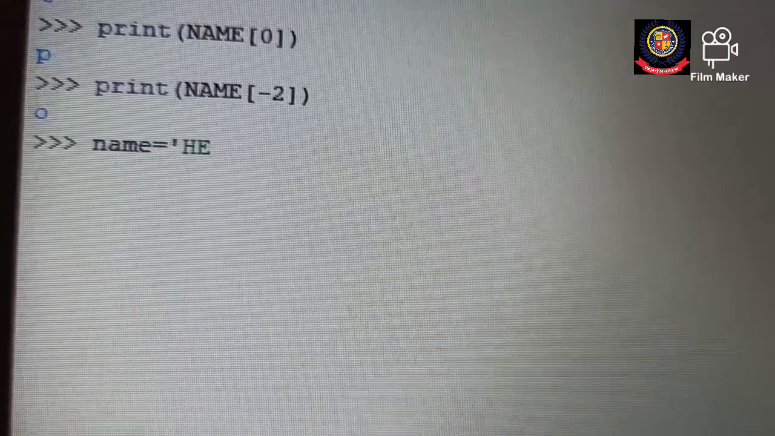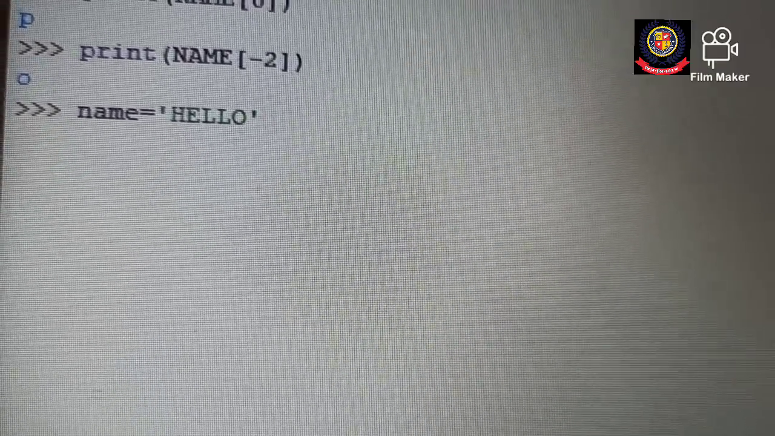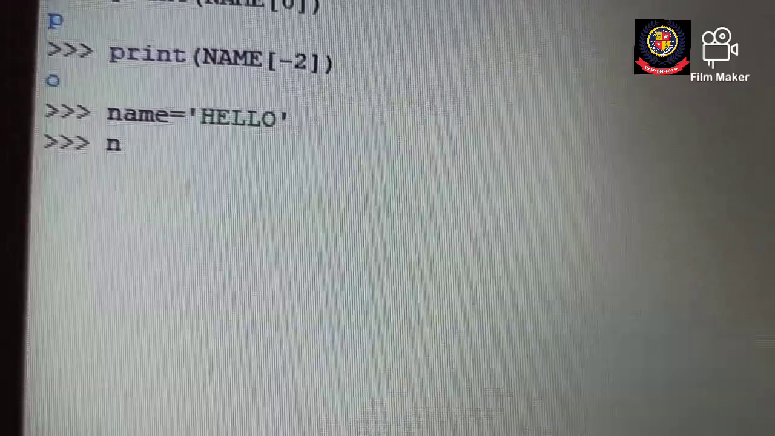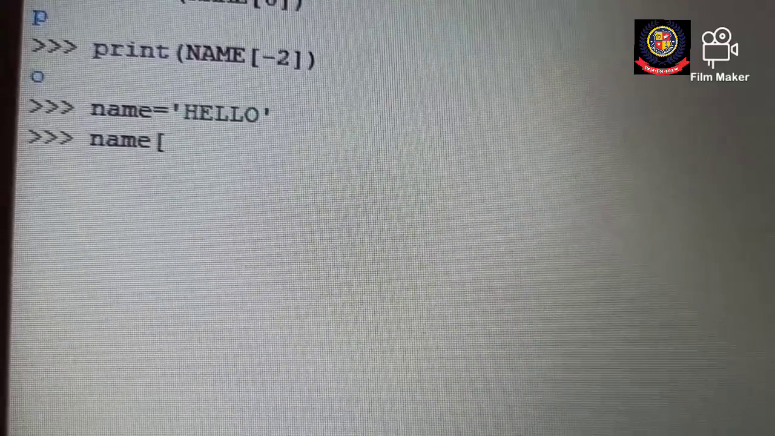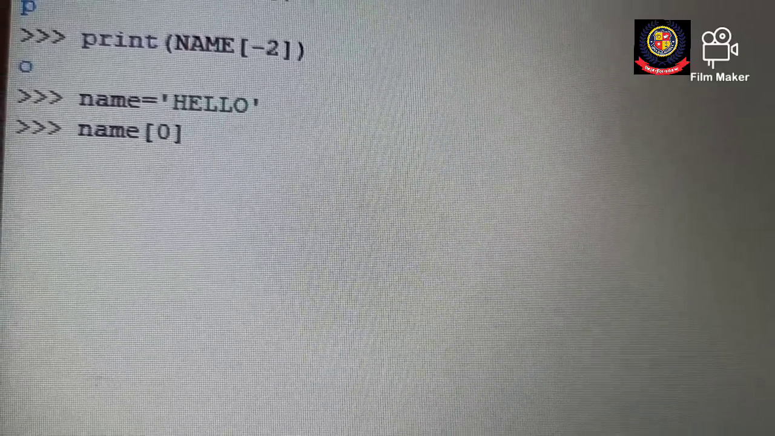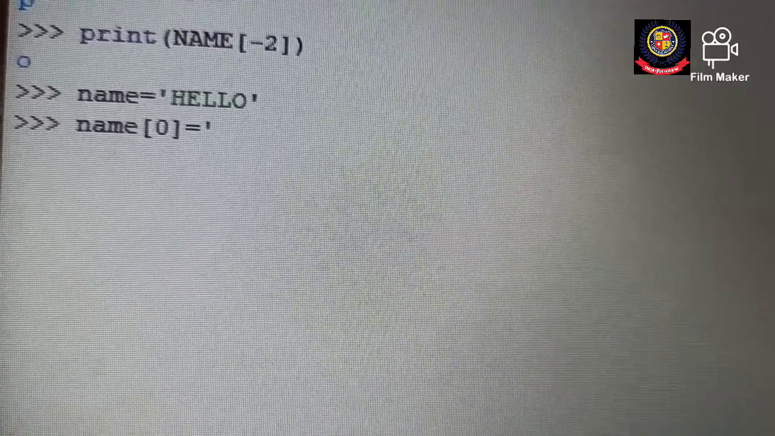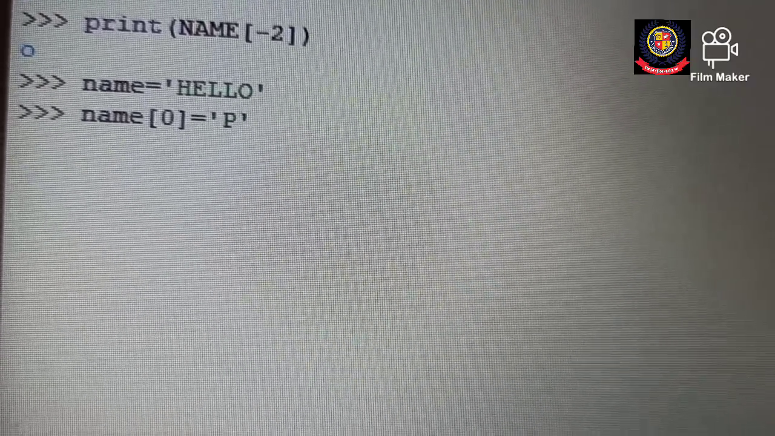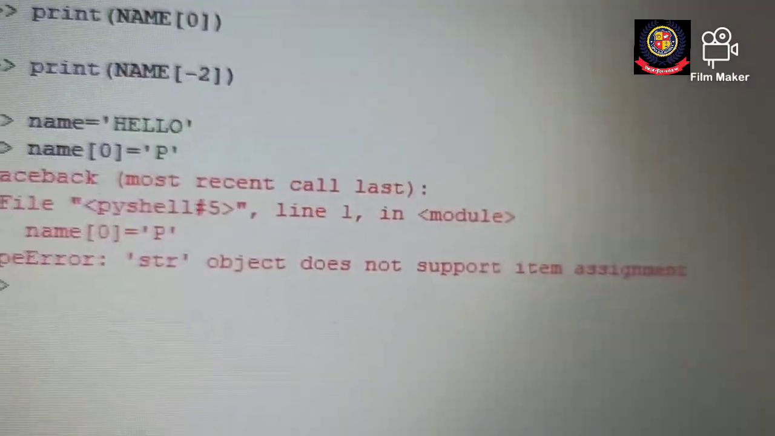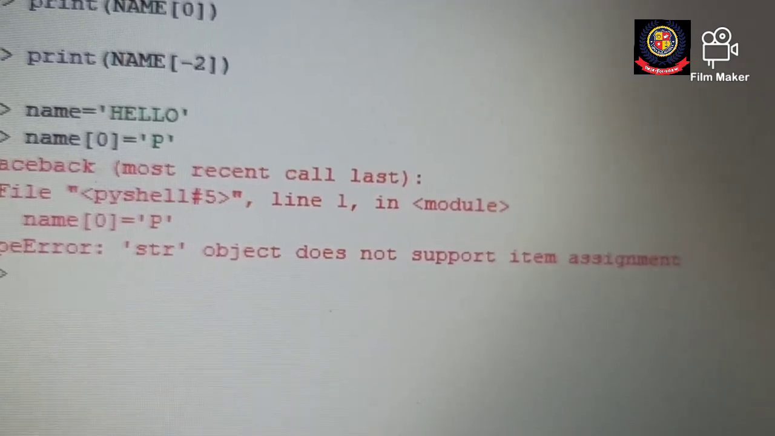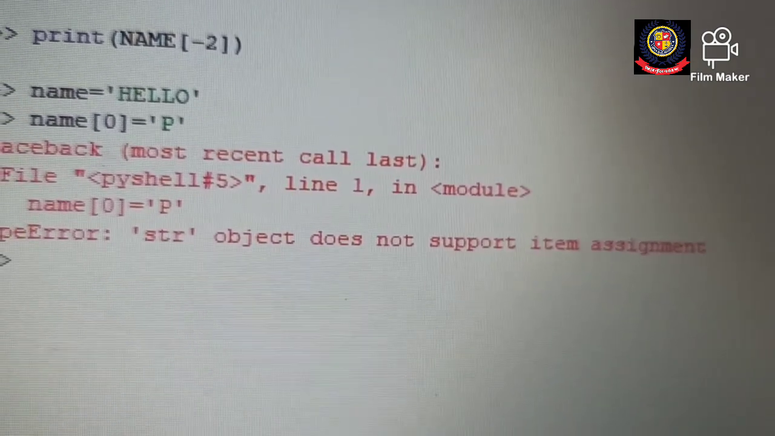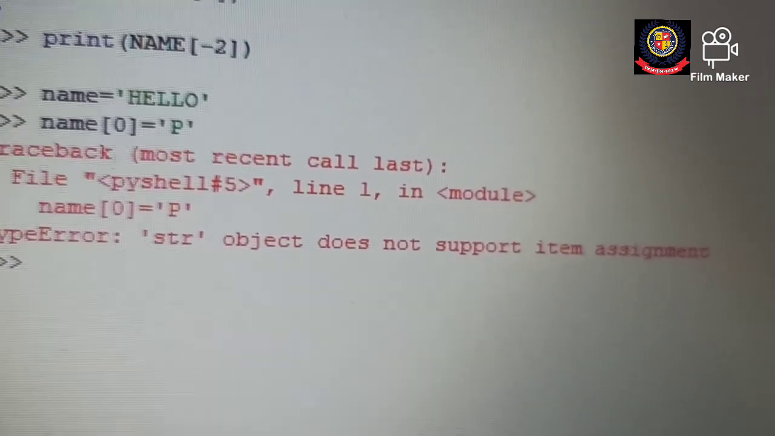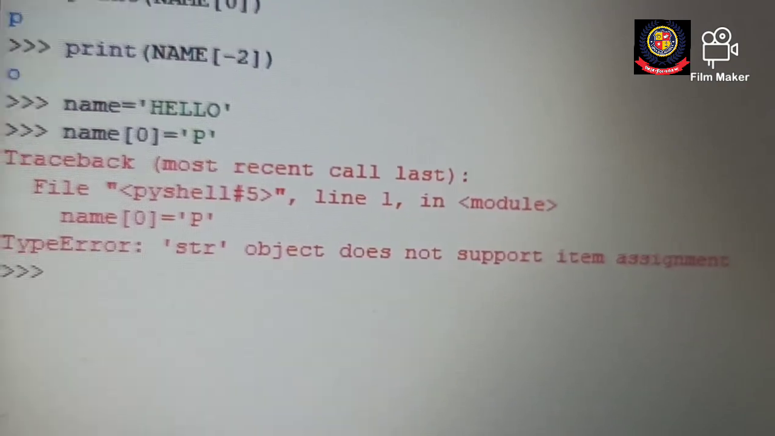Let's declare a variable, name equals to hello. Now if I want name at zero position to be the character p, let's see whether it will take or not. I'm getting an error. What error am I getting? String object does not support item assignment. Python does not support this functionality in the string data type, that's why it didn't take. Clear?